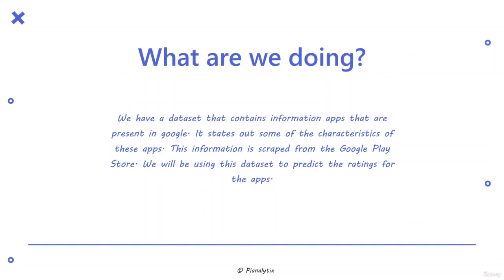So, we have a data set that contains information for apps that are present in Google. It states out some of the characteristics of these apps. This information is actually scraped from the Google Play Store, and we will be using this dataset to predict the rating of the apps. Now, understand this, the dataset was not actually prepared for predicting, but for analysis of the apps as to how popular they were, and what were the reasons they were so popular. So we have to do a lot of pre-processing before we can fit the model onto this dataset.